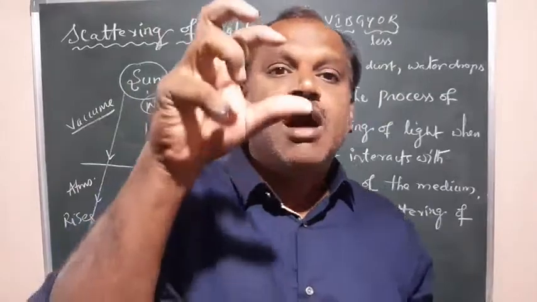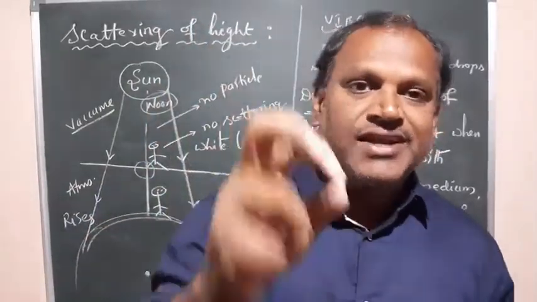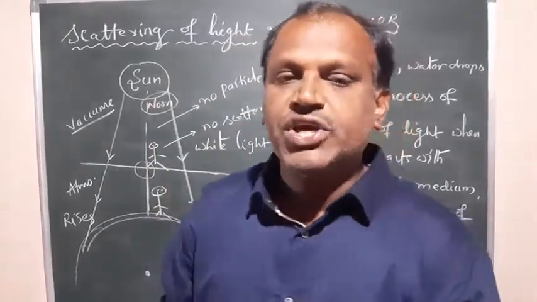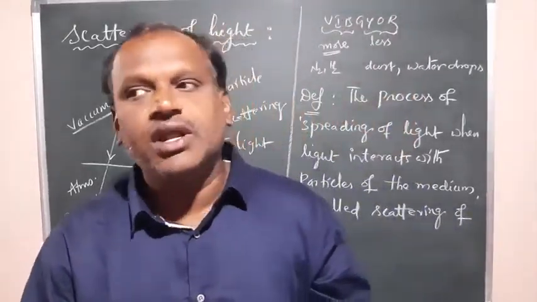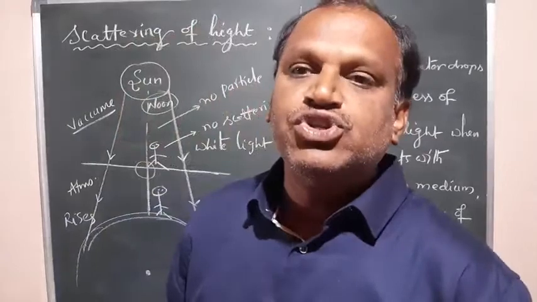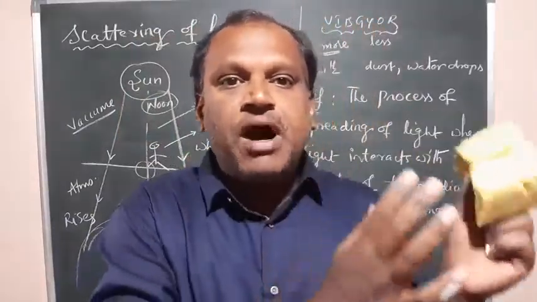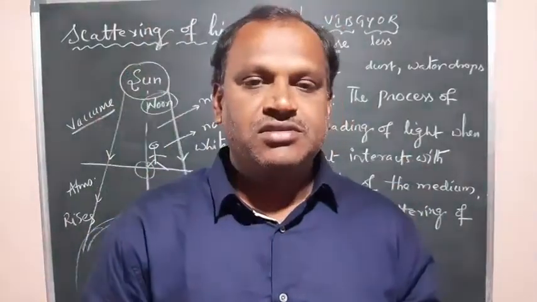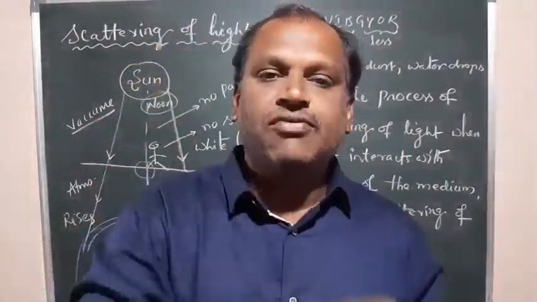That observation was made by a scientist whose name is John Tyndall. John Tyndall observed this path of light where it is propagating through colloidal particles. The identification of the path of light can be done.